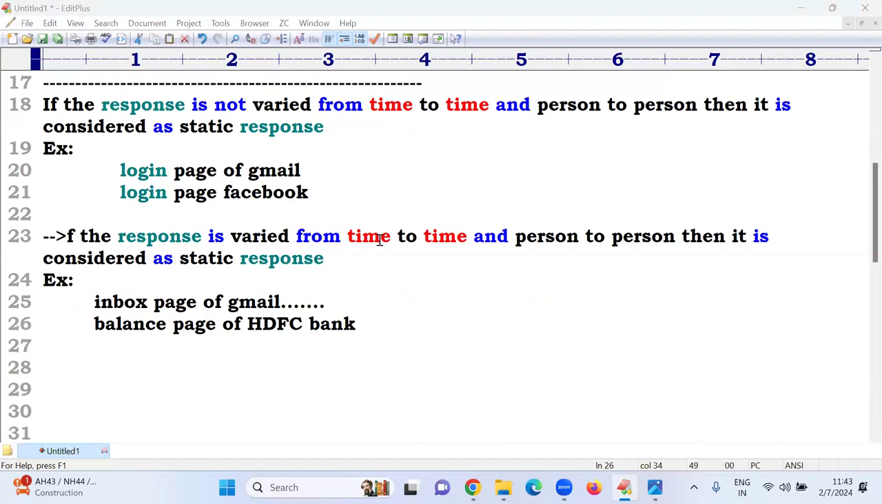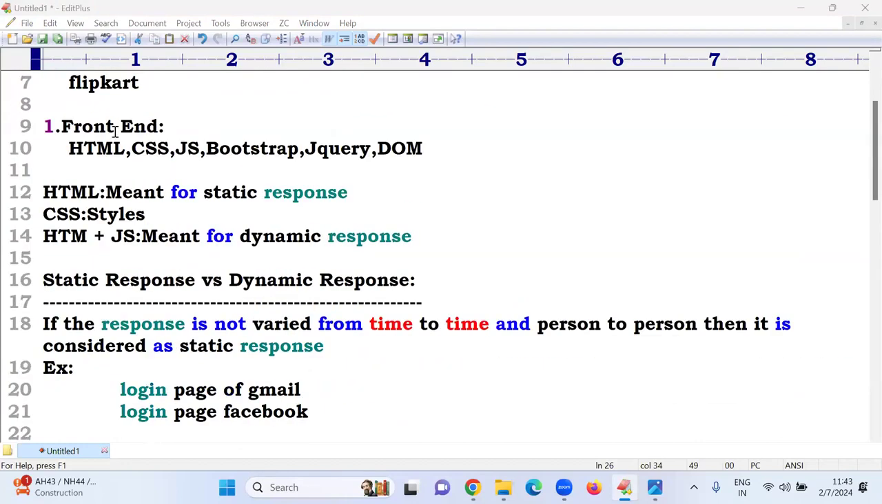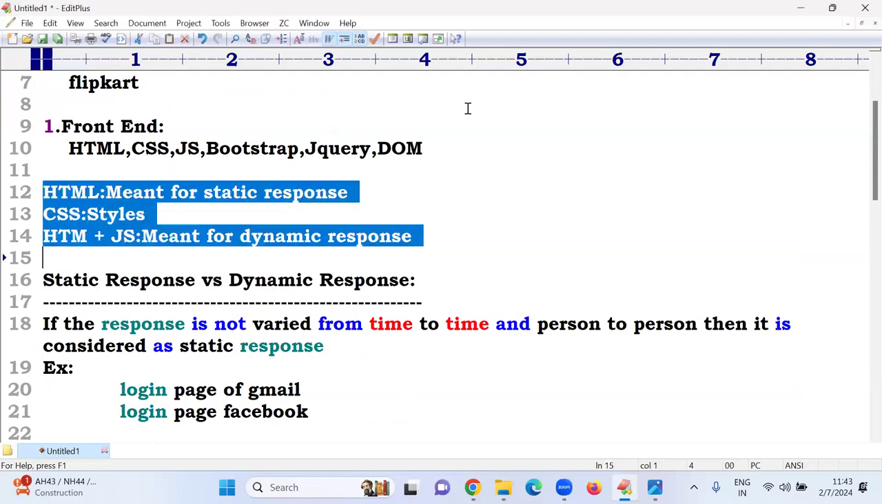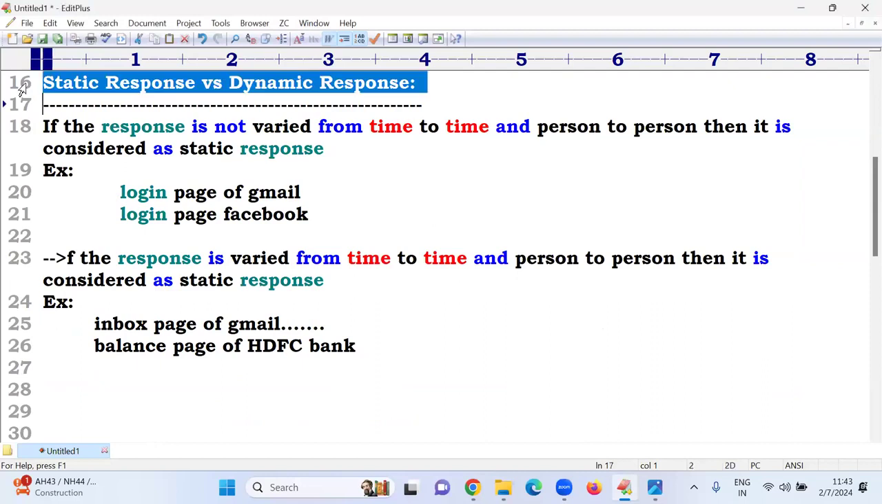You already know these things: what is a web application, what is front end, what is HTML. Your faculty teaches all of these in the basic classes. I'm just giving a basic idea. The main interview question is this: what is static response versus dynamic response? That is front end. Result pages also change for everyone.